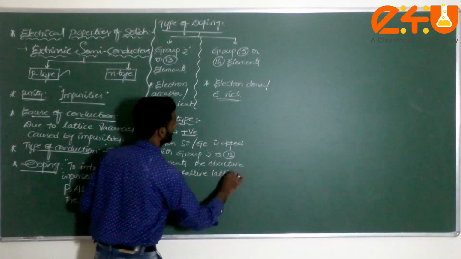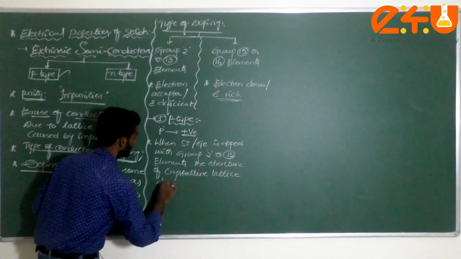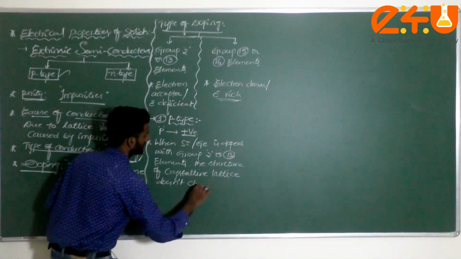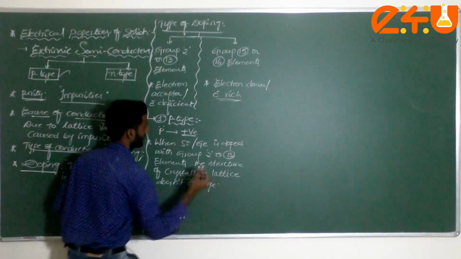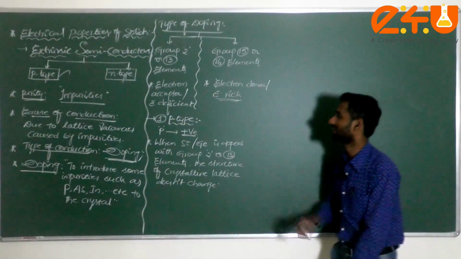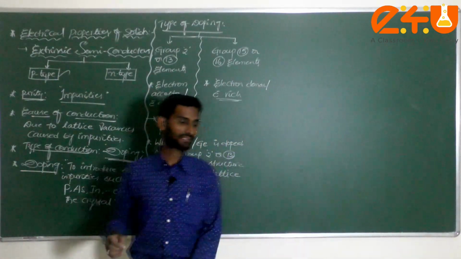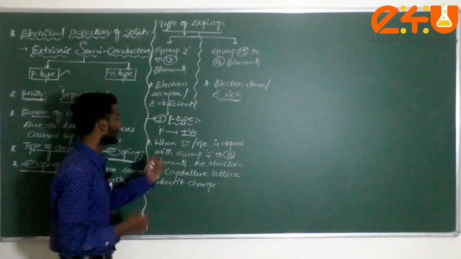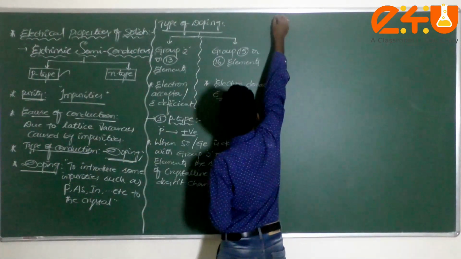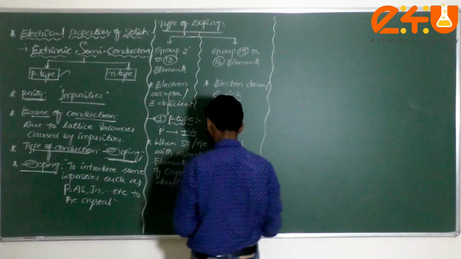Very important, this is the structure of the crystalline lattice, it doesn't change. Such type of semiconductors is called p-type semiconductors. Now let me explain with respect to the diagram. With the diagram you can easily understand here.